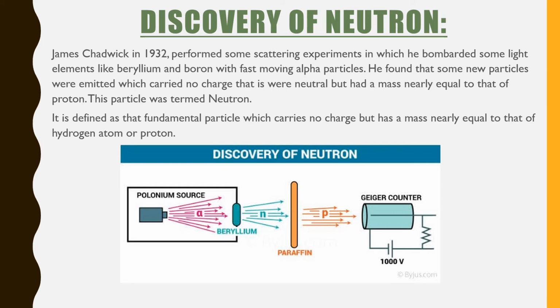Later on, Chadwick in 1932 performed some scattering experiments. He performed them after the Rutherford alpha scattering experiment, that is, what Rutherford had done in 1911. So after him, Chadwick in 1932 performed some scattering experiments in which he bombarded some light elements like beryllium and boron with fast moving alpha particles.